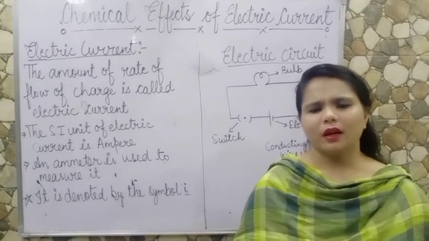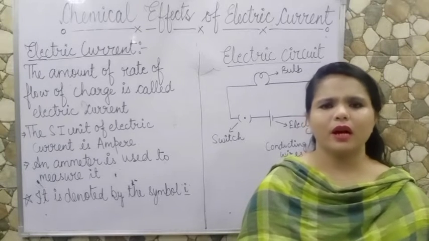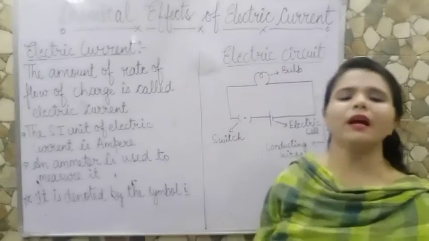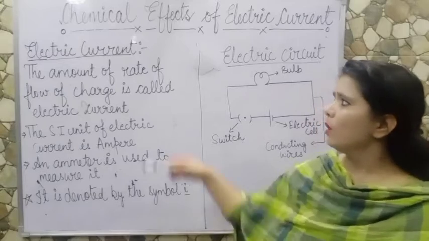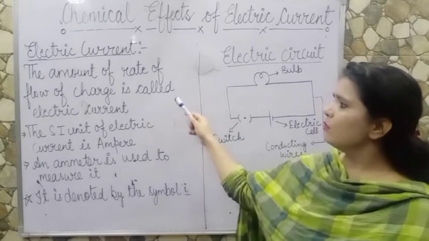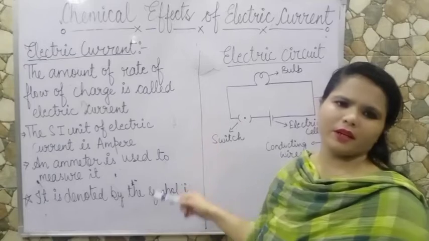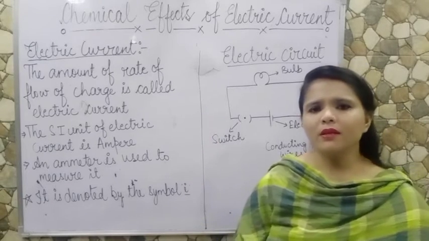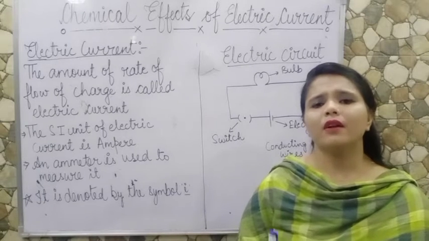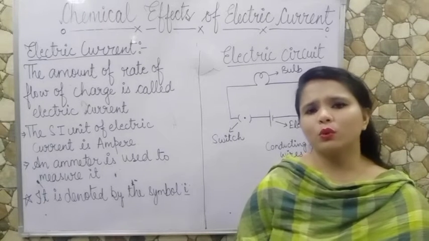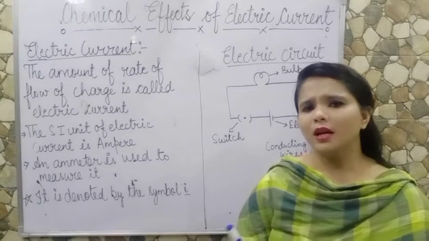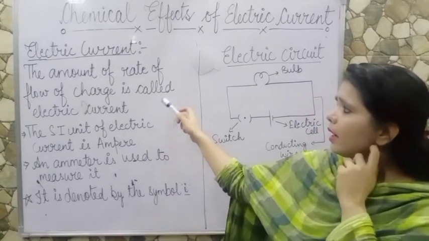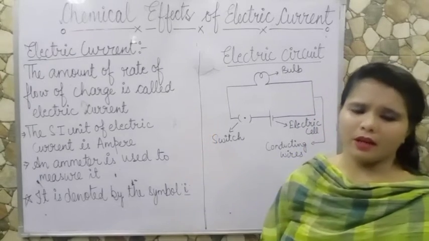After knowing conductors, insulators and electric charge, we should know three more terms, that is electric current, electric circuit and electric power. See, what is electric current? The rate of flow of charge is called electric current. Very simple. You know that the word rate is used when we relate something with time and speed. So the rate of flow of charge is called electric current.